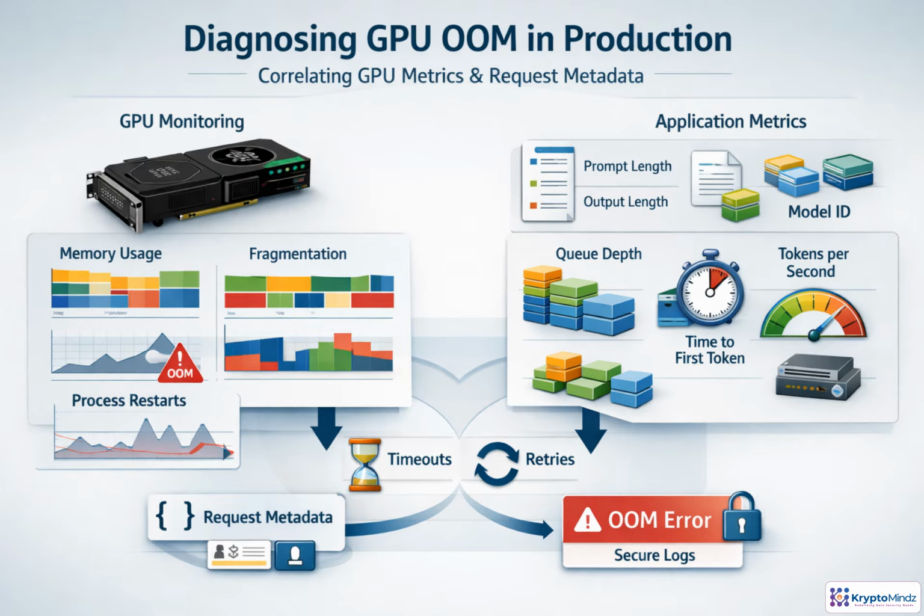Treat every production OOM as a correlation problem, not just a GPU problem. Start with memory utilization, allocated versus reserved memory, fragmentation, and process restarts. Then connect the failure to request shape, prompt length, expected output length, active sequences, batch size, tenant, and model ID. Serving signals add more context. Queue depth, time to first token, tokens per second, timeouts, and retries often reveal pressure building before the crash. Log this metadata carefully, but never the sensitive prompt content. That is how you separate true capacity limits from application behavior.